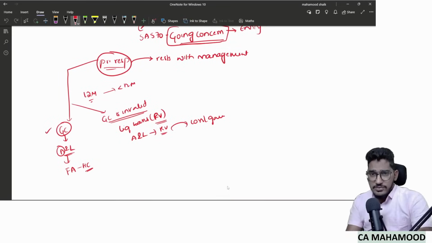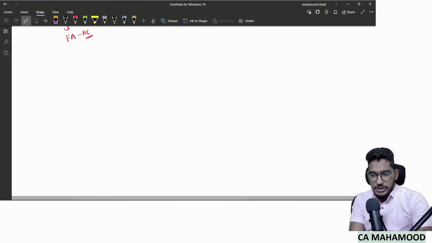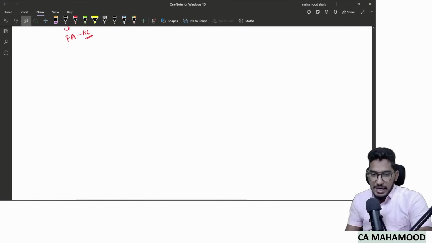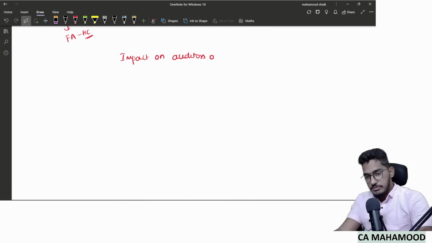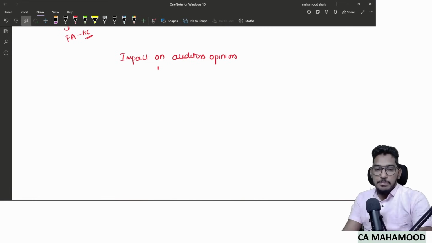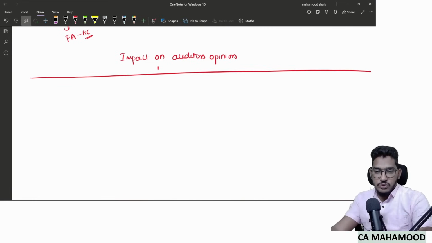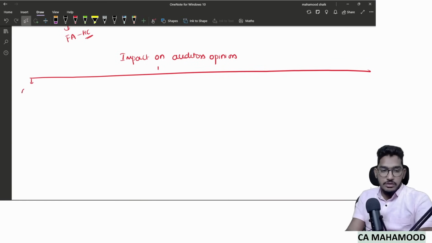So how the auditor's findings will have an impact on the auditor's opinion, this we will try to summarize in the form of a chart. Please pay attention. So, impact on the auditor's opinion as per SA 570. I will typically divide the circumstances into three categories. Number one, going concern is appropriate.